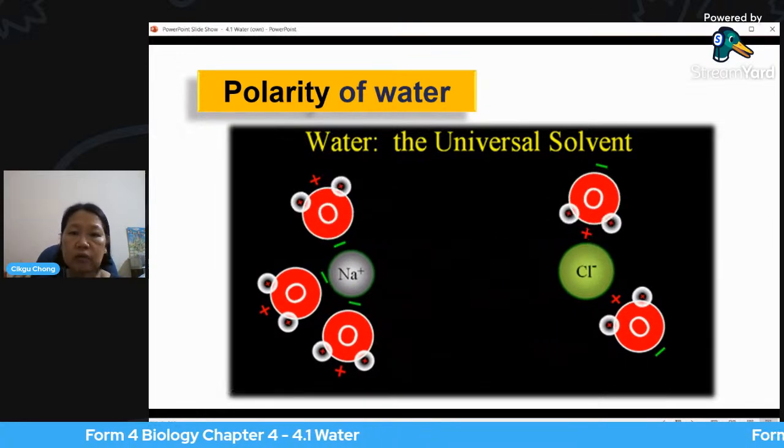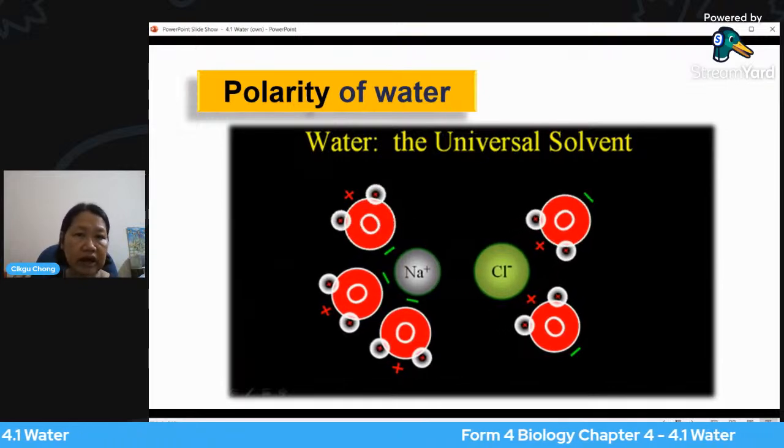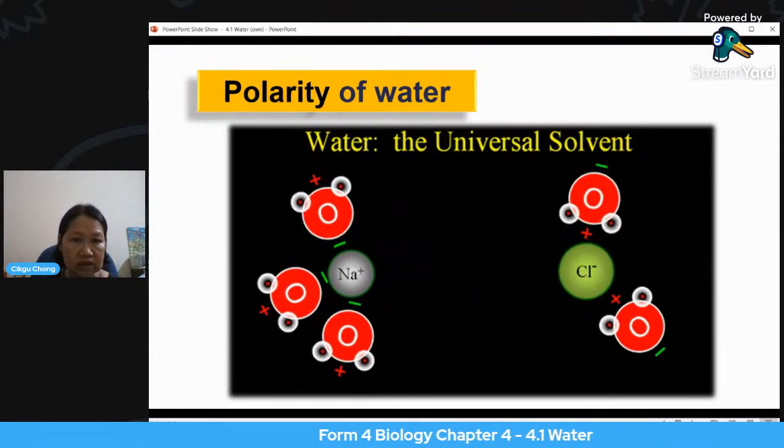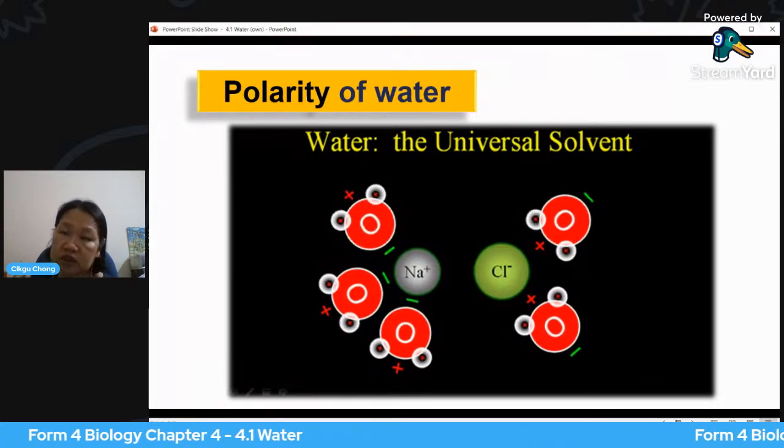So you will see in that way your sodium ion and the chloride ions are dissolved in the water. Okay, so this polarity causes water to be a universal solvent.